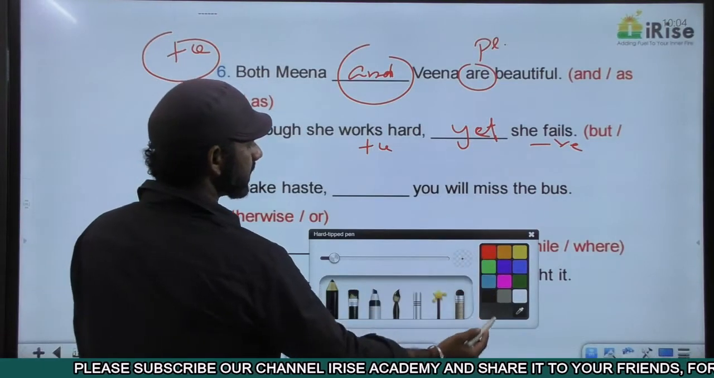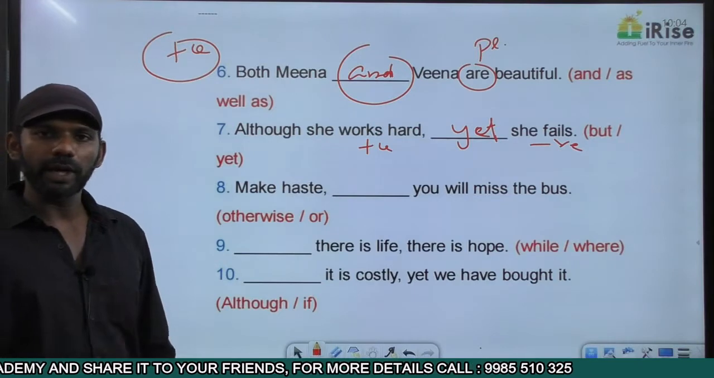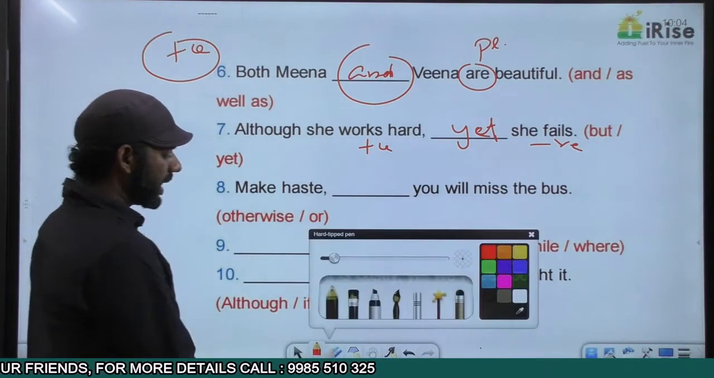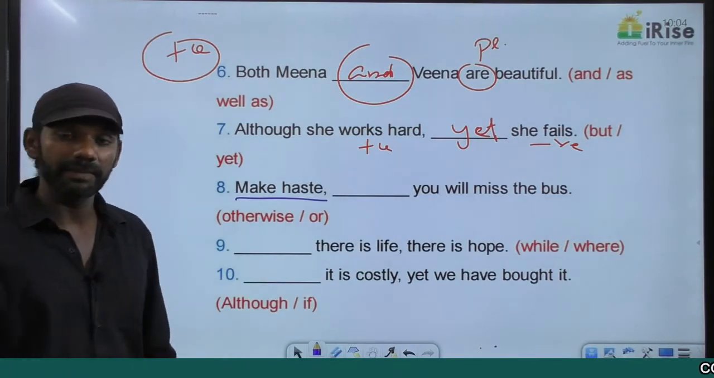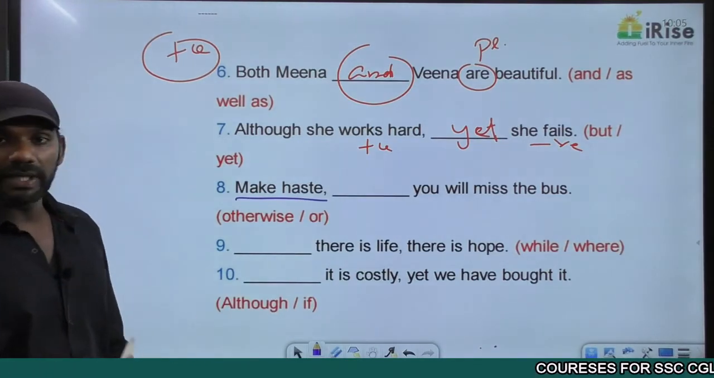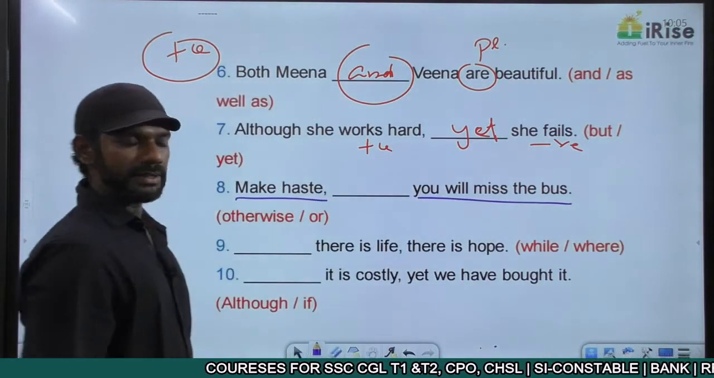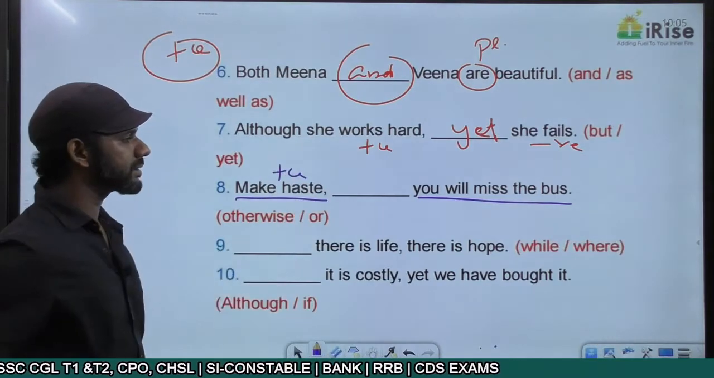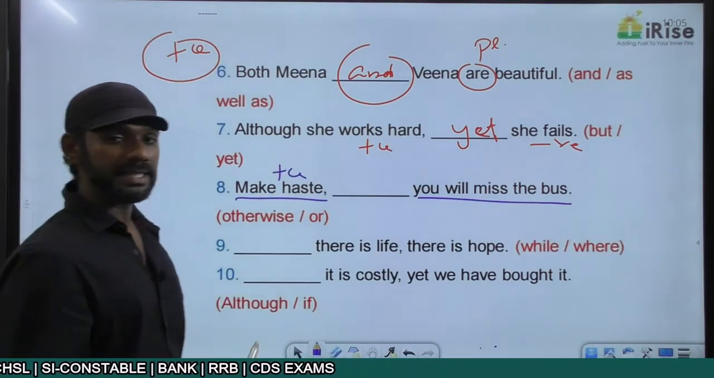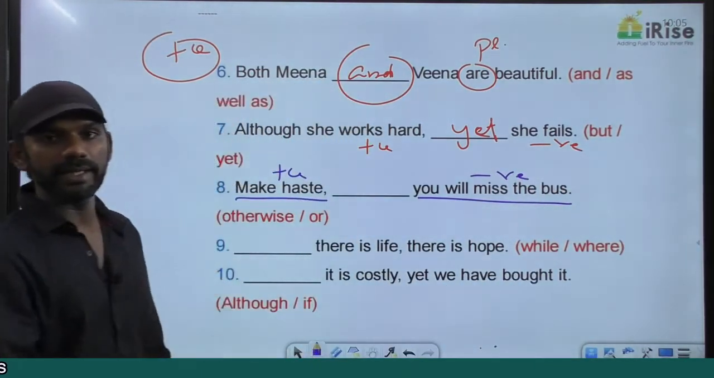Make haste, dash you will miss the bus. We have two ideas in this statement. Make haste is one idea. Make haste means hurry up, make it quick. You will miss the bus is the other idea. Make haste, hurry up, be quick, is positively charged. You will miss the bus is negatively charged. So we have one positive idea and one negative idea here.